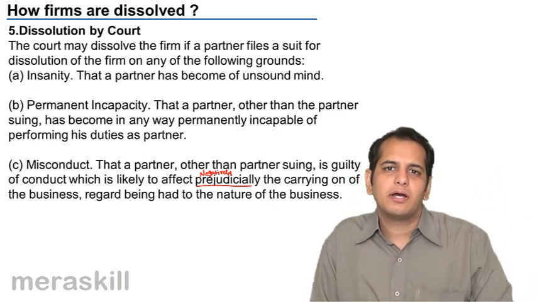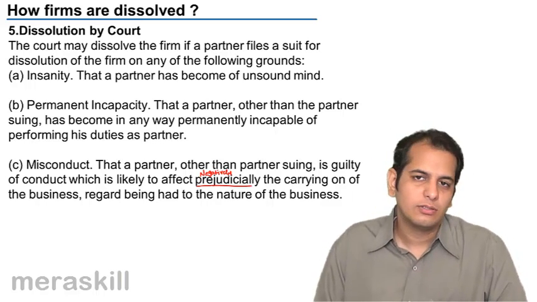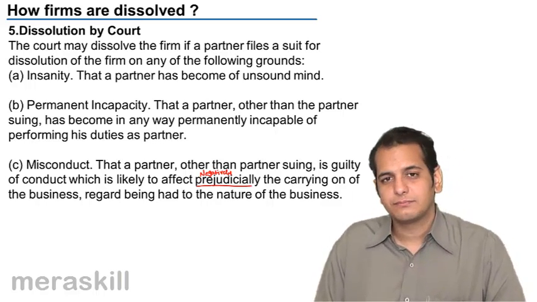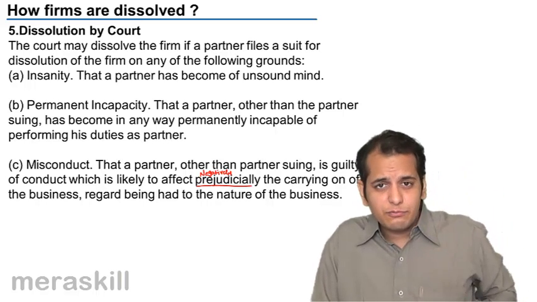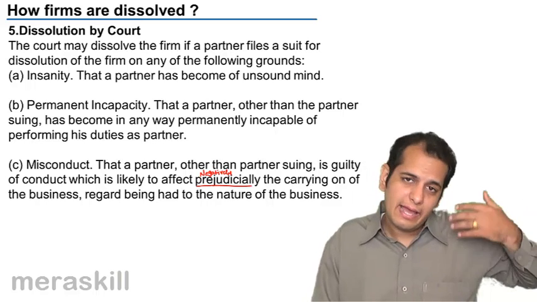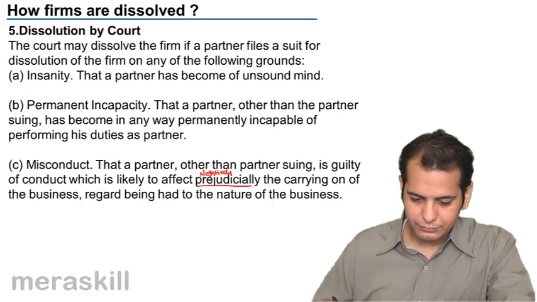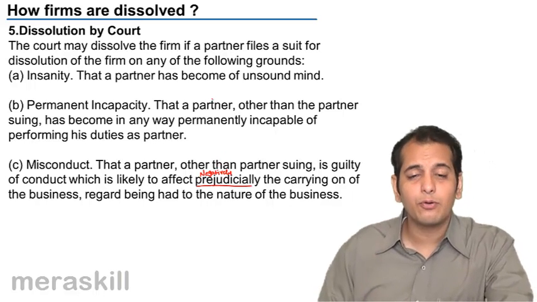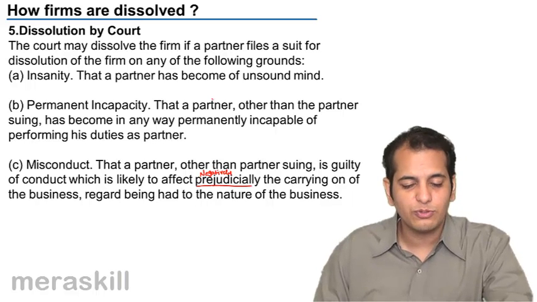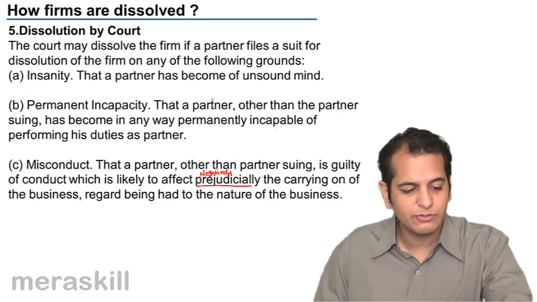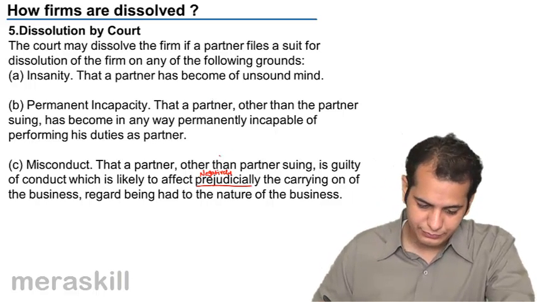The sales are going down, they are incurring losses. So, it is better to remove that partner. And once the partner is removed, the partnership gets dissolved. And if they want, the other partners can form a new firm and continue. So these are the cases where court decides that the firm has to be dissolved. First was the case of insanity, second was the case of permanent incapacity, and third is misconduct.